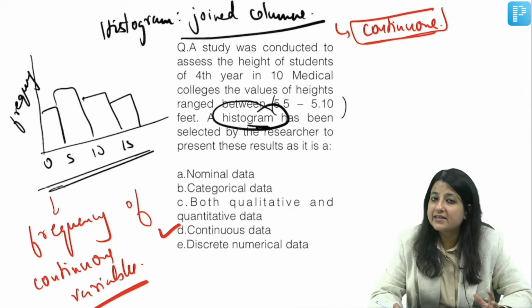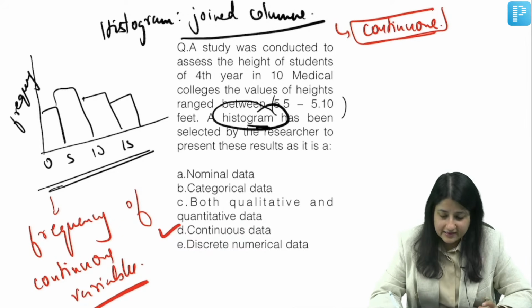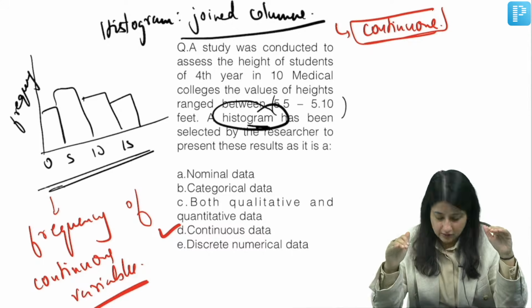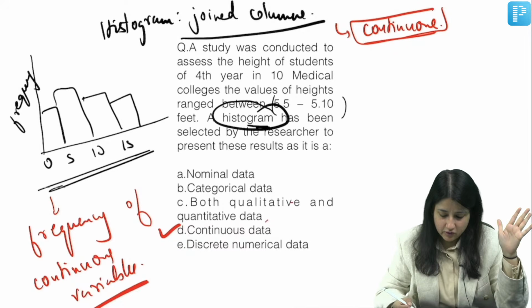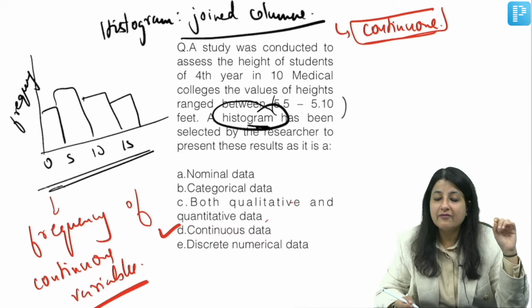I can't represent a scale of measurement. Categorical data is again a scale of measurement. Both qualitative and quantitative, no. And what do you have for discrete variables? Which graph will you use?